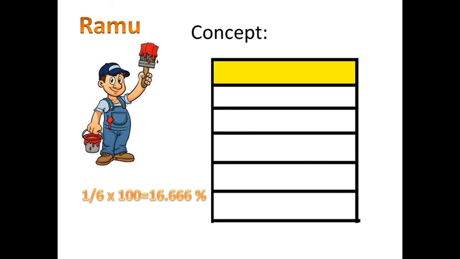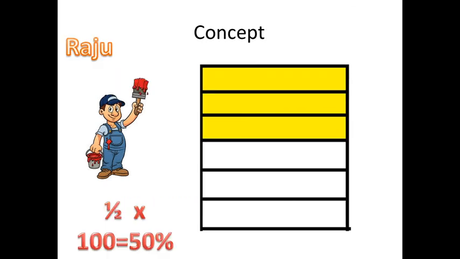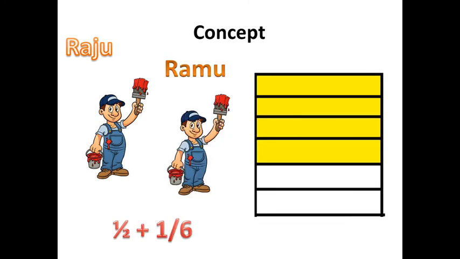So Ramu completes only 1 block in a day, and in the same day Raju completes 3 blocks. And if they are working together, in a day they complete 4 blocks. The second day comes. Since Raju does 3 blocks in a day, in half a day he'll complete 1.5 blocks. Okay, so 1.5 blocks are over and now only 0.5 block is left, which is painted by Ramu. So in total they take 1.5 days to complete the whole job.